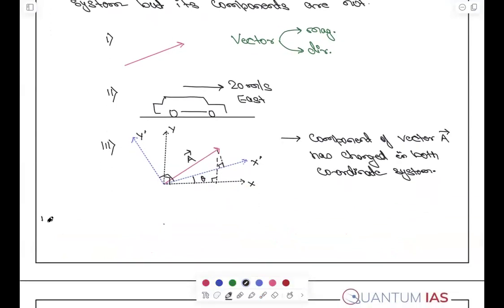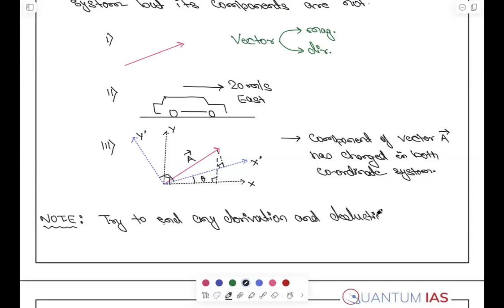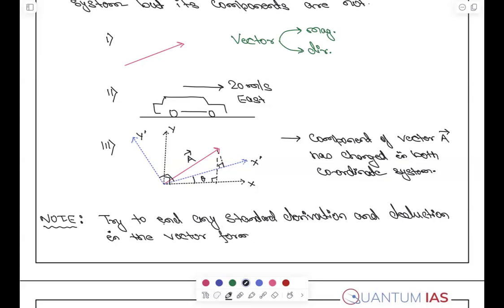Okay. So one more note, also write here: try to write any derivation and deduction, I will teach you that too, but this must be remembered, the standard derivations and deductions, in the vector form. In your copy.